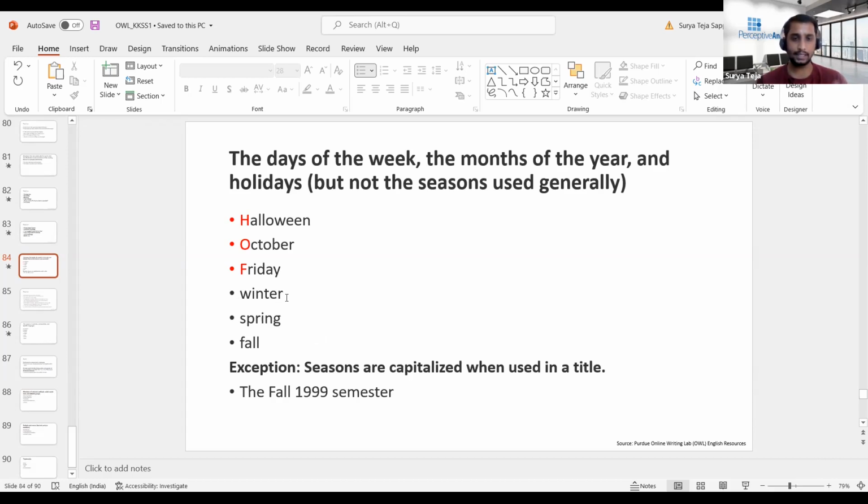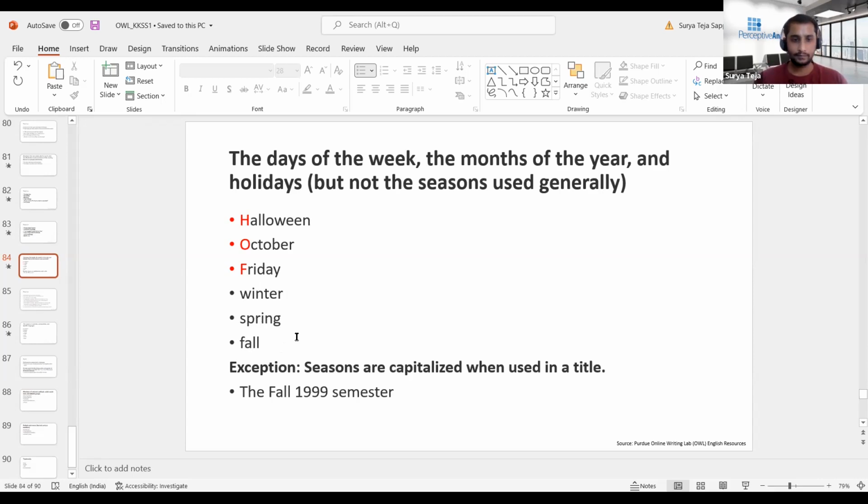Basically it acts as a common noun given to a particular period of time, not specific to one day. So winter, spring or fall are not proper nouns, so they cannot be capitalized. They have to be in small letters only: w in winter, s in spring, f in fall, and s in summer.